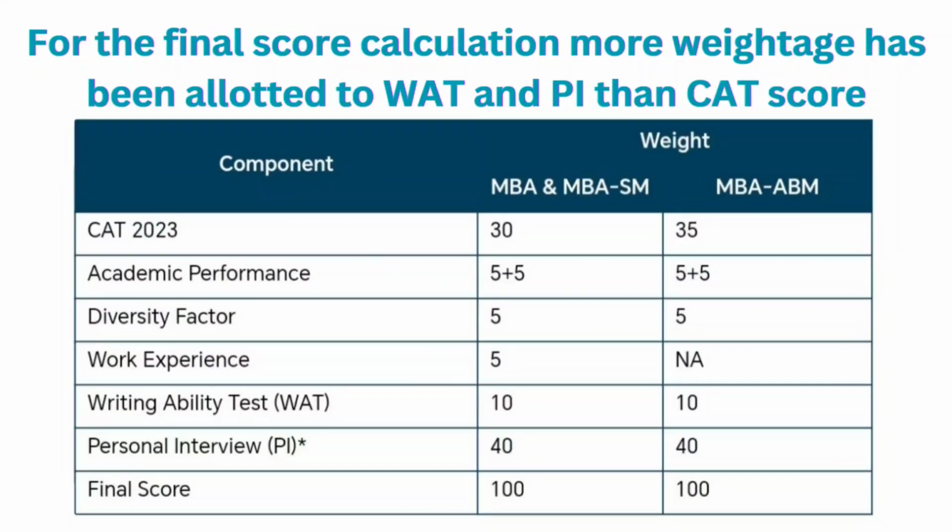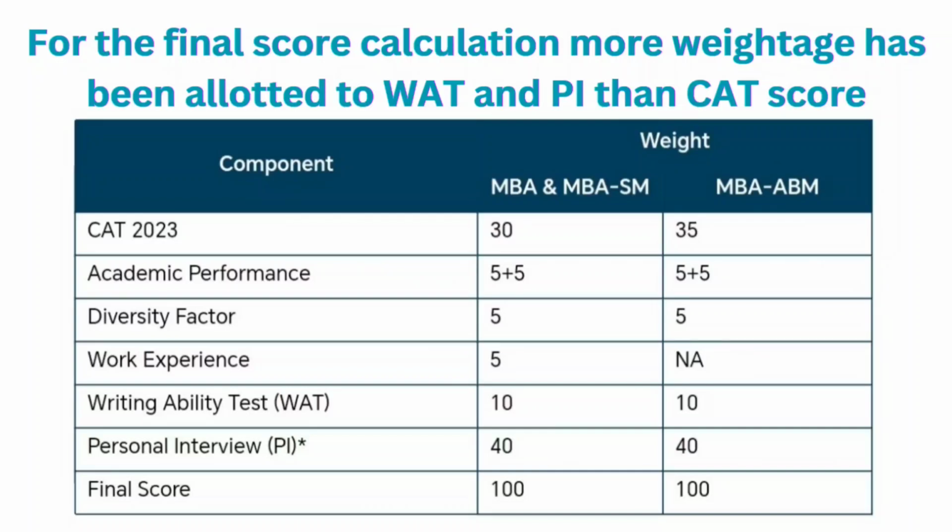Now for the composite score, your CAT score will have 30% weightage for the MBA and MBA in Sustainable Management, 35% weightage for the MBA in Agribusiness Management, and your academic performance will have the 5+5 weightage for the MBA and MBA in Sustainable Management and for MBA in Agribusiness Management. Then diversity factor will have the 5% weightage for the MBA and MBA in Sustainable Management and Agribusiness Management.